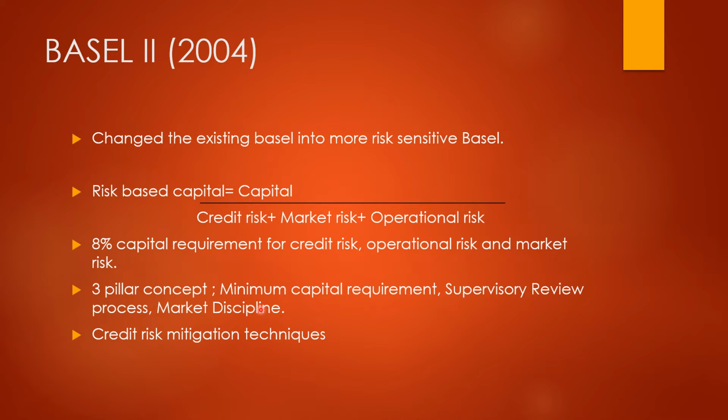Another thing, the credit risk mitigation technique brought about by Basel II, was that by using credit swaps, guarantees, and other collateral, you can minimize the credit risk of default.